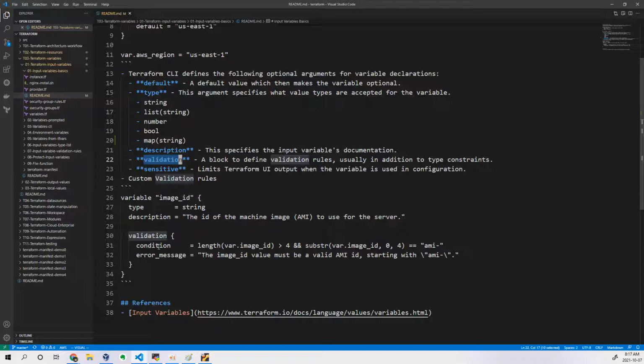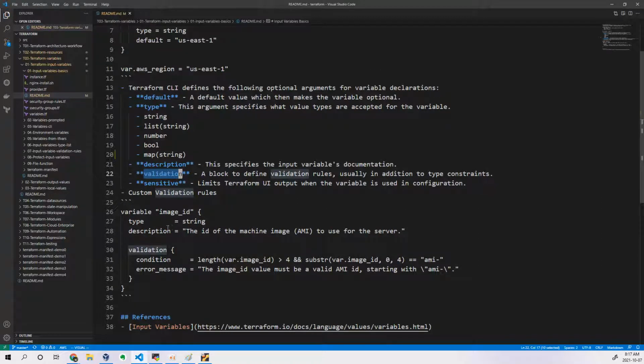You write if conditions, right? In a for loop you might write an if condition inside. If condition in the sense what? If a is true, then only it executes this particular block. If you want that particular thing to be done, let's say image id, what is this? Let us see. Type is string, description you have written. Now why have I written a validation? My image id should be greater than 4 characters, and it should start with ami.